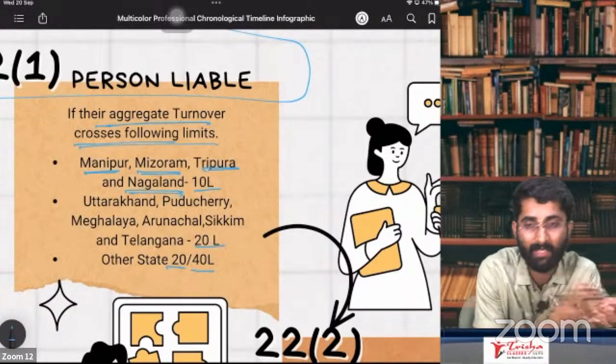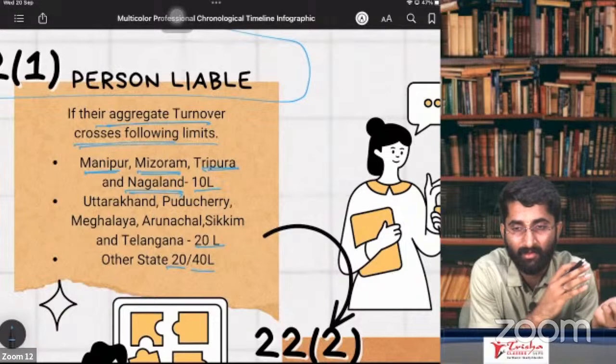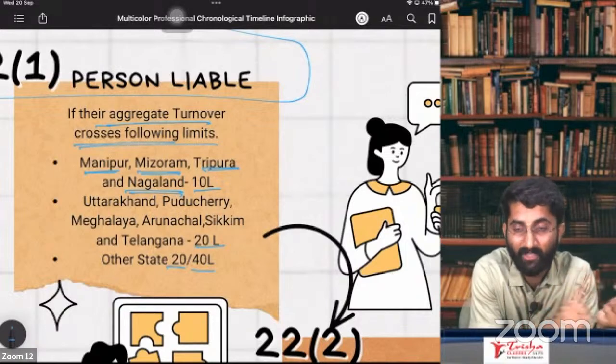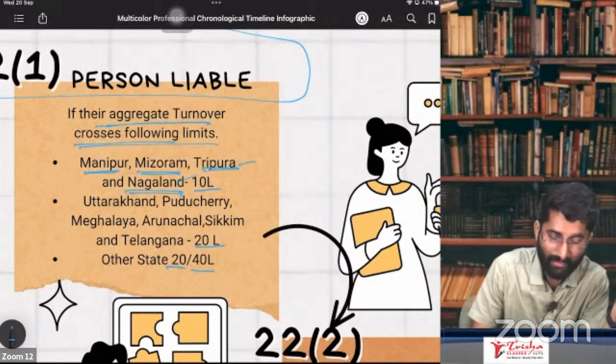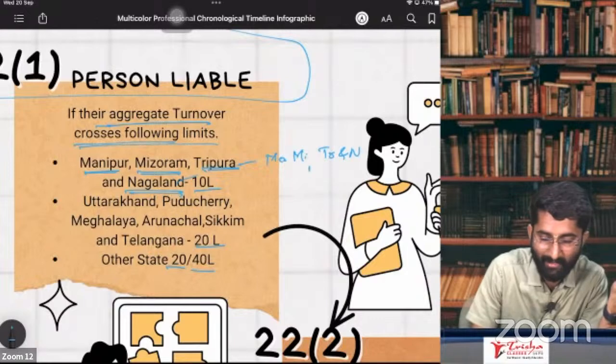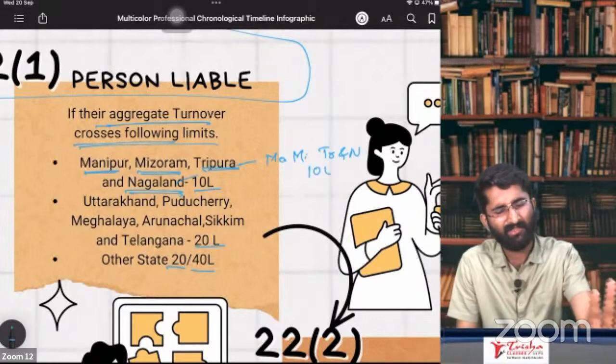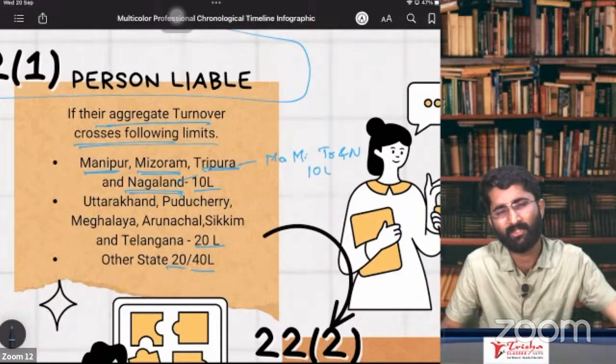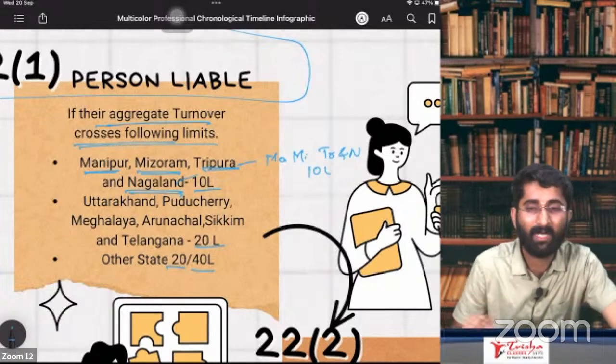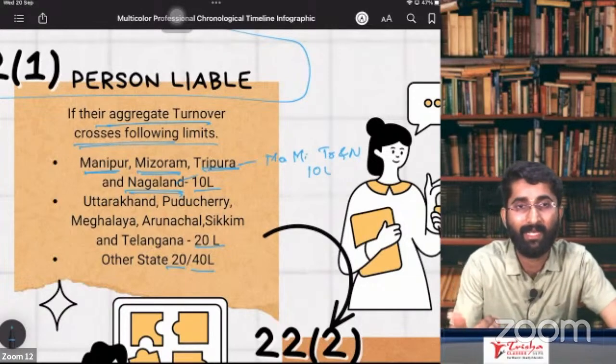If you are in Manipur, Meghalaya, no, not in Meghalaya, I'm sorry. Manipur, Mizoram, Tripura, and Nagaland. So remember that Mami went to Tripura and Nagaland by spending 10 lakh rupees. Finish. It's that simple. You just have to remember the story. What is the story here? Mami went to Tripura and Nagaland by spending 10 lakhs.